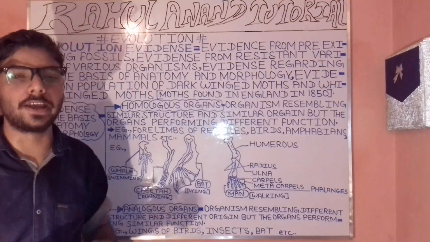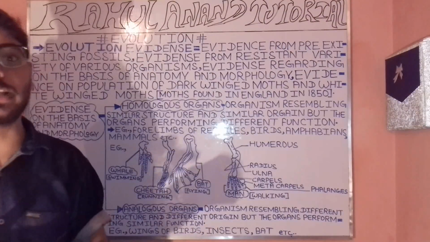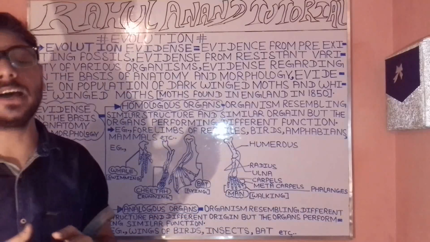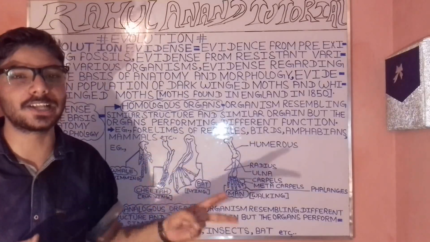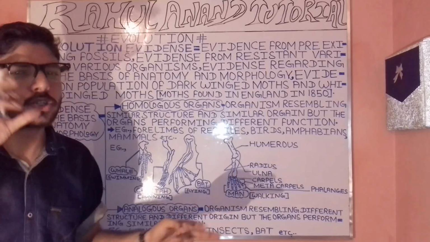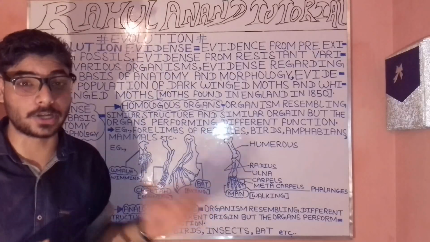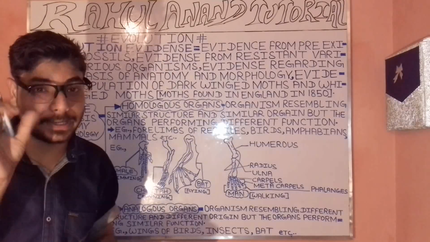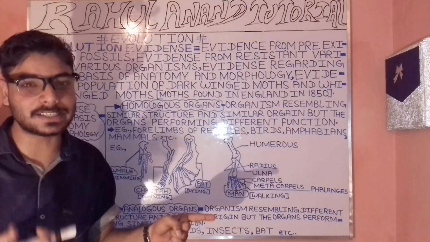Now, we also have evidence with reference to the resistant variety of the organisms. Remember what the resistant variety of organisms is? All organisms have the unique potential to better fit their environment.